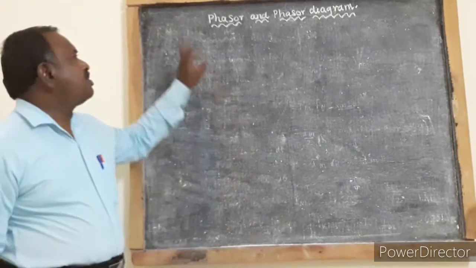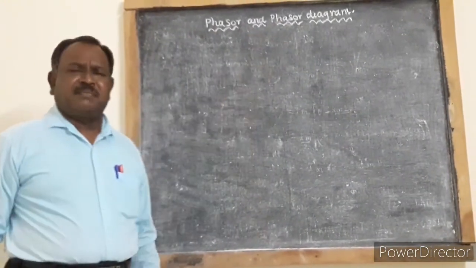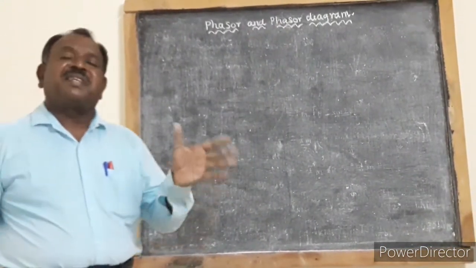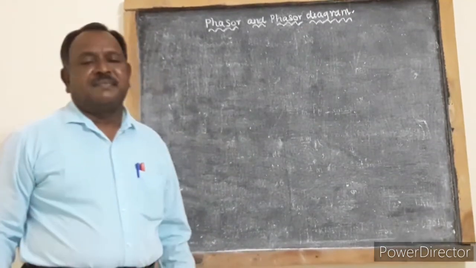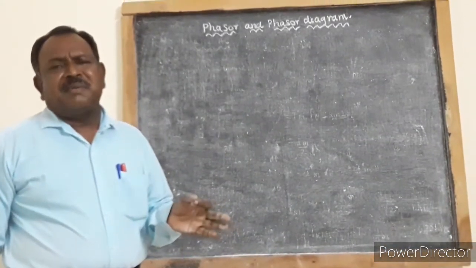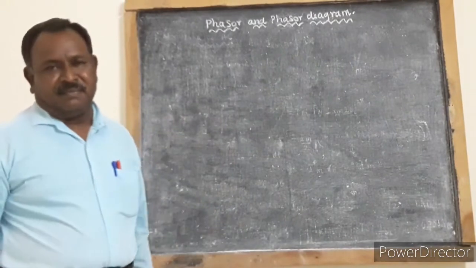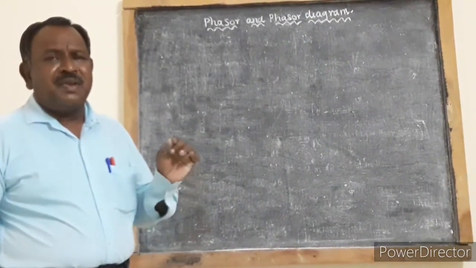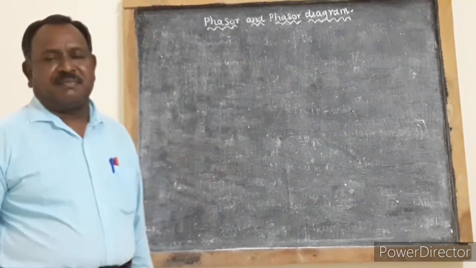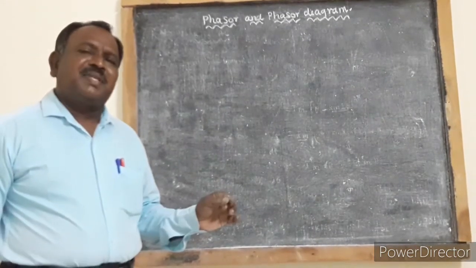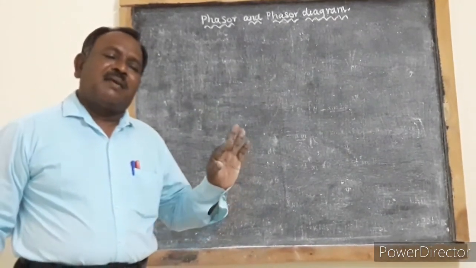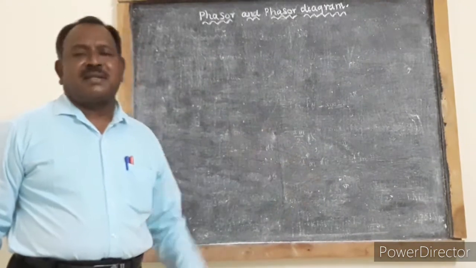So thus we can find the root mean square value of AC current. Next we are going to see phasor and phasor diagram. So what is a phasor? A phasor is nothing but a vector which can rotate about the origin to represent an alternating voltage or current.